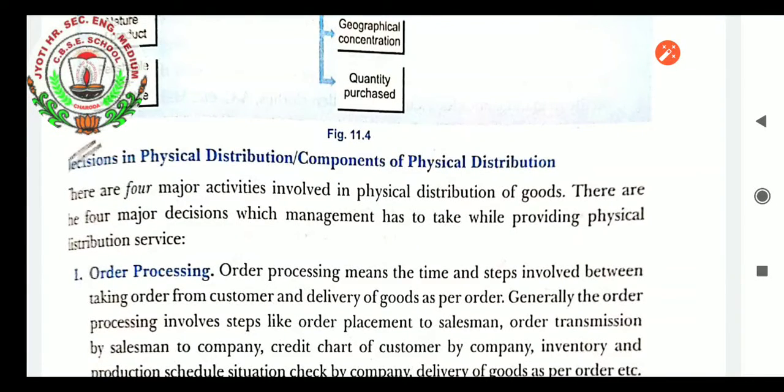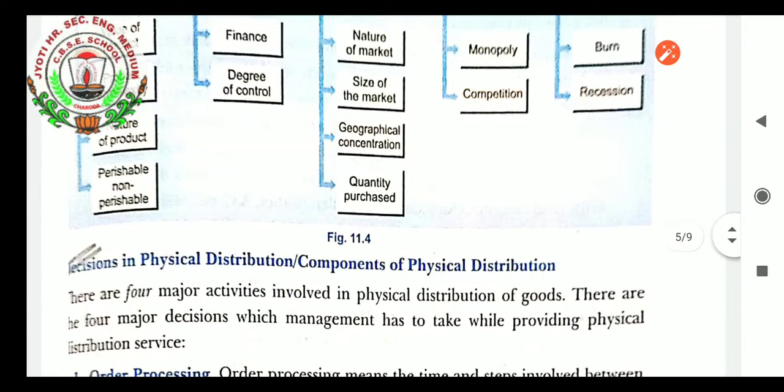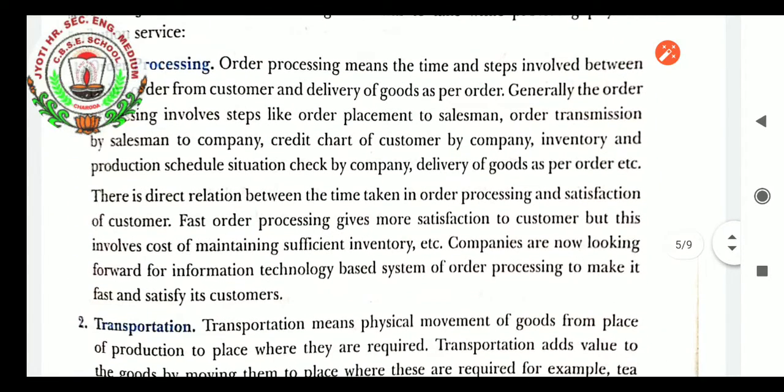Divisions in physical distribution, components of physical distribution, what are there? As I was explaining in the video, order processing. Order processing plays a very important role while making a decision related to physical distribution of goods. As the order size is, so will be the processing.